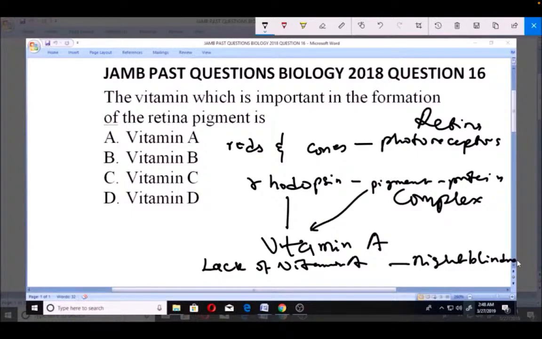So you see, that very thing that helps in forming the pigment rhodopsin is vitamin A. And that makes option A the right answer.